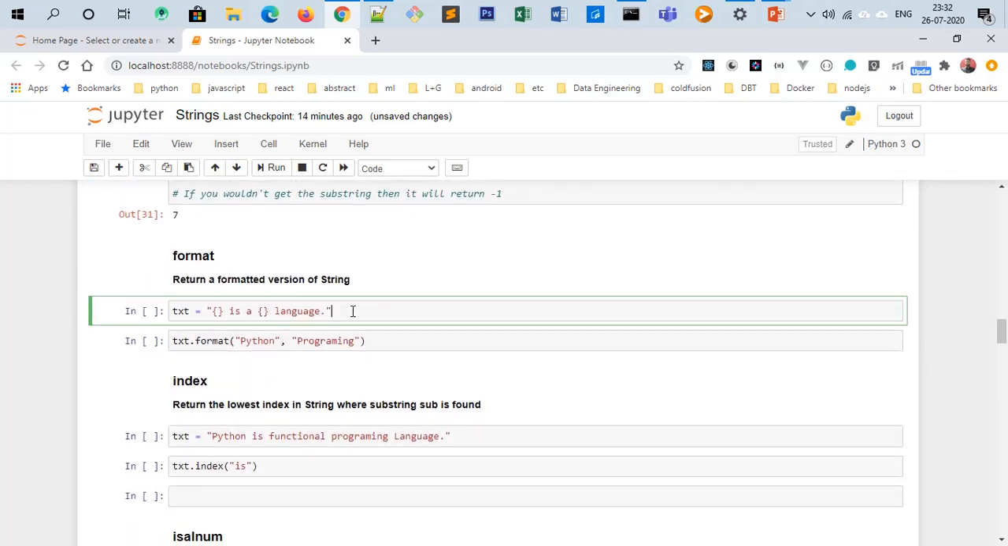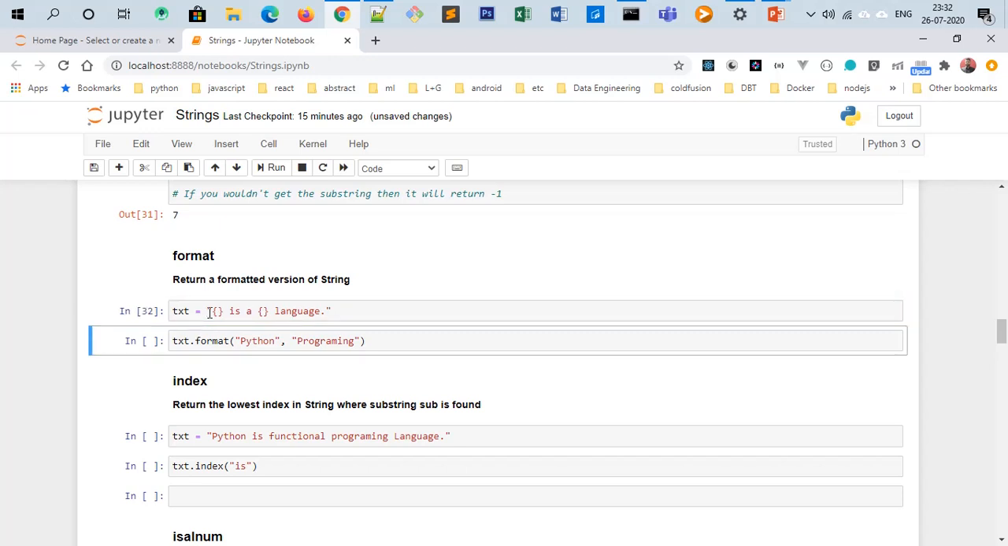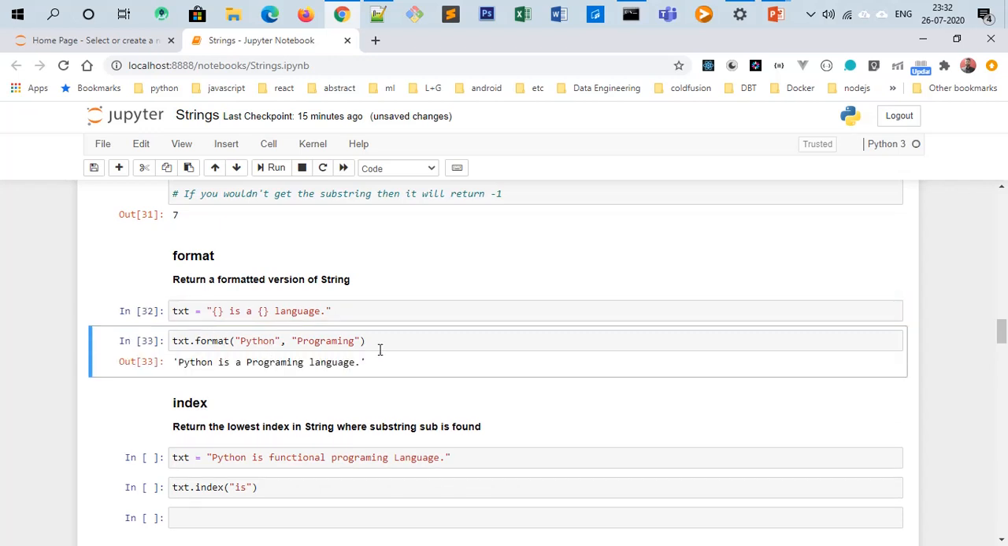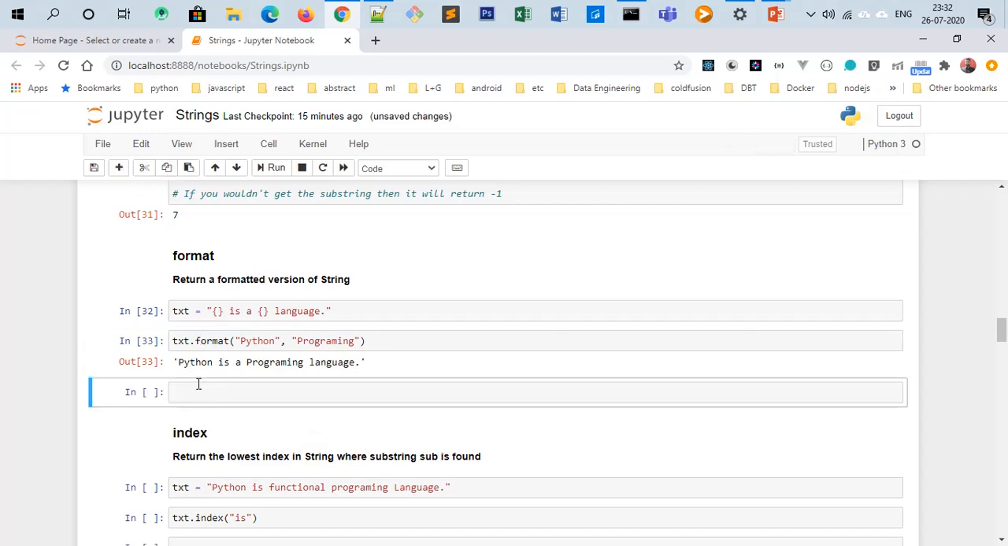The format method is very good for formatting or templatizing a string. Like I have made this template, where the variable is a variable language, and I want to directly embed some parameters or variables in it. So we will use the format method, txt.format("Python", "programming"). In the newer versions of Python, the same thing can be done using the f keyword, then single quotes, and then passing this string.